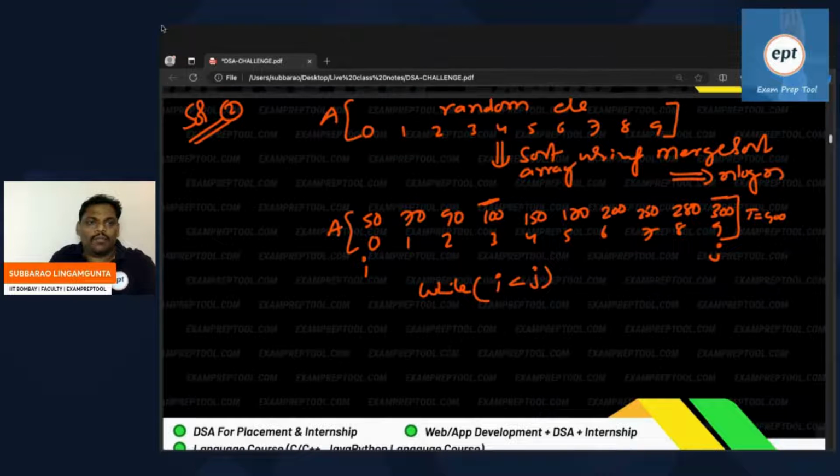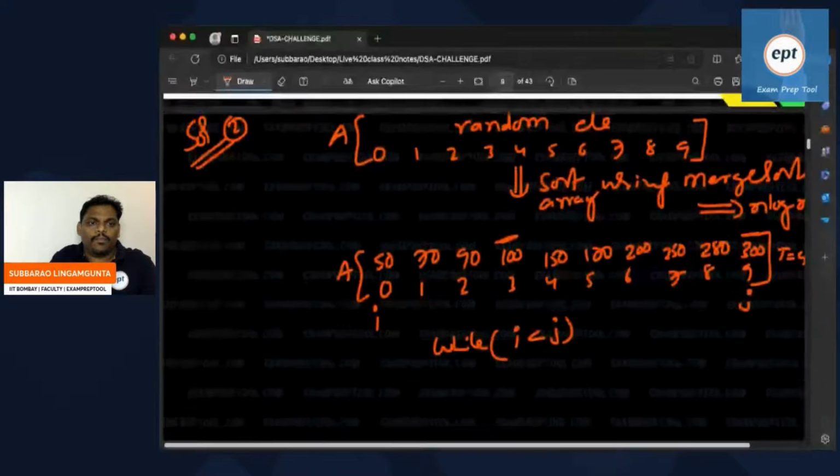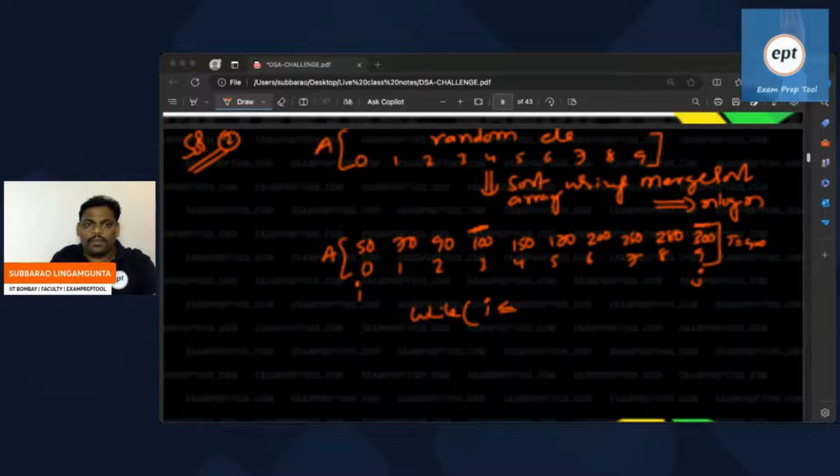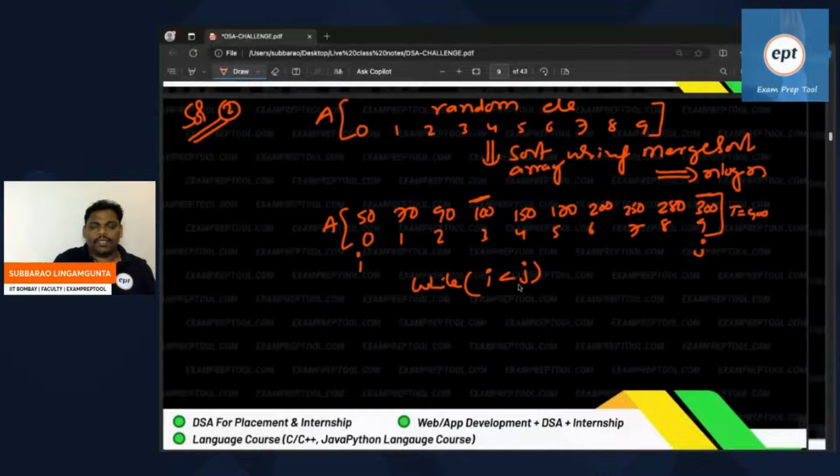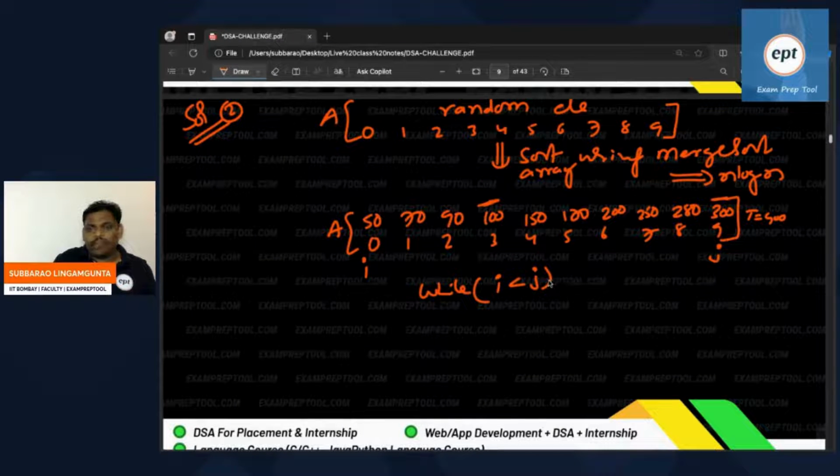Let me check one time. i is the leftmost place, j is the rightmost place. Compulsorily i is smaller and j is bigger. Everyone knows.